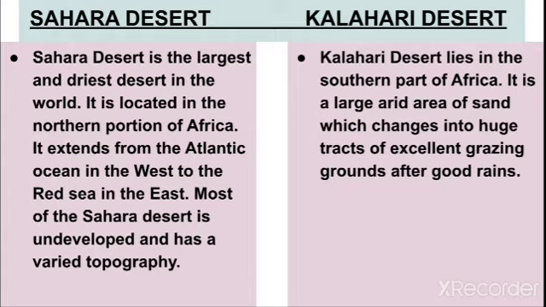Most of Sahara desert is undeveloped and has a varied topography. In the Kalahari Desert you will write, Kalahari Desert lies in the southern part of Africa. It is a large arid area of sand which changes into huge tracts of excellent grazing grounds after good rains.